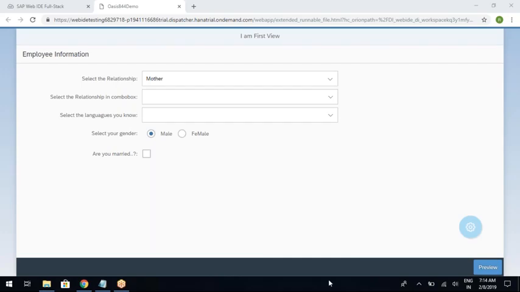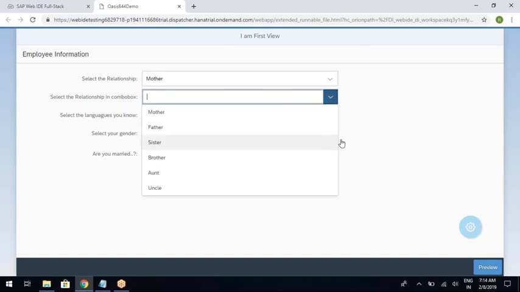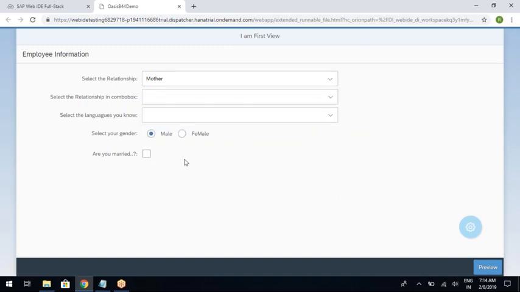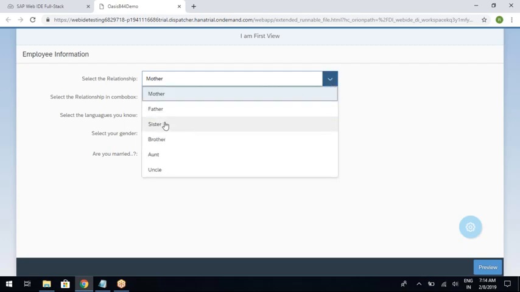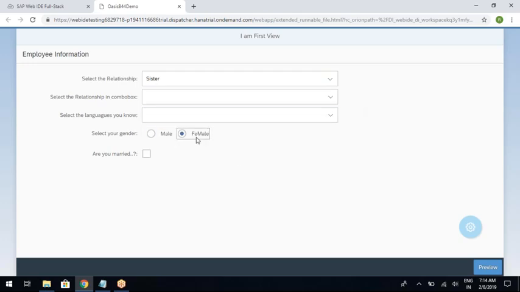Right. Good morning, guys. So this is the output of your last class where we have seen the multi-value UI elements like select box, combo box, radio button, and checkbox. So in today's class, we are going to see how to read the value from these UI elements upon selection. Like I selected sister, so how to read that value. Similarly here, I selected male, female, so how to read this value. I selected or deselected the checkbox, how to read the value. So you are going to understand all that stuff.